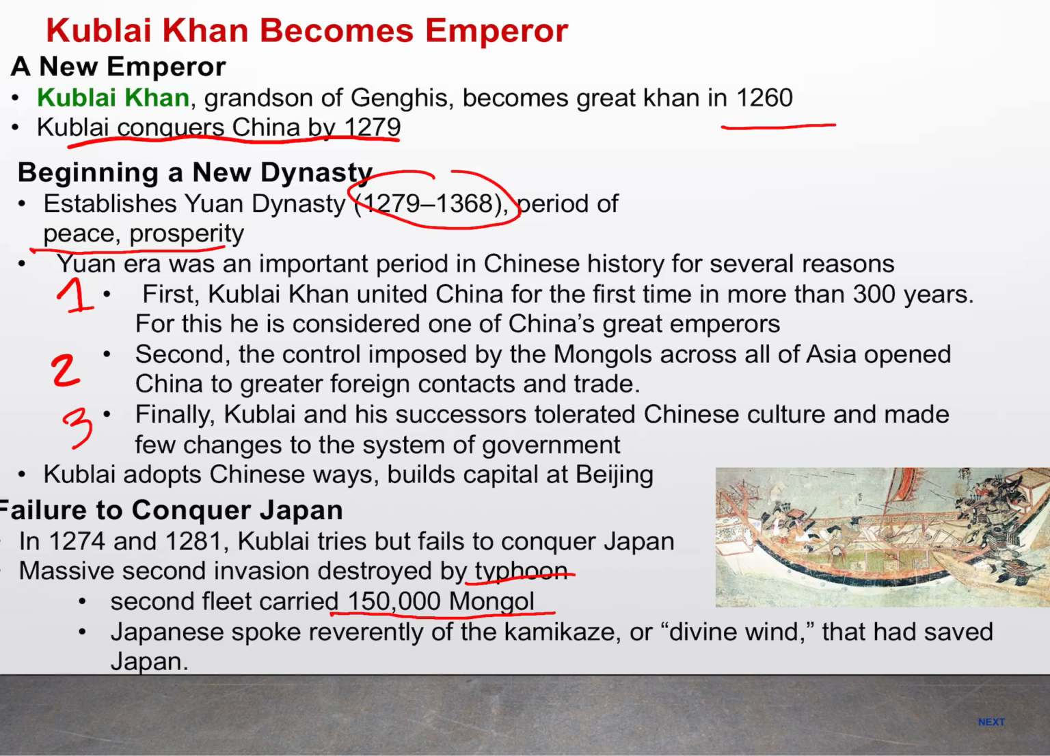In Japan, the Japanese speak vehemently about this typhoon, which they call the kamikaze, which is also known as the divine wind that had saved Japan. So when they call it the kamikaze, it's a pretty important term or phrase that goes along with their culture for a very long time.